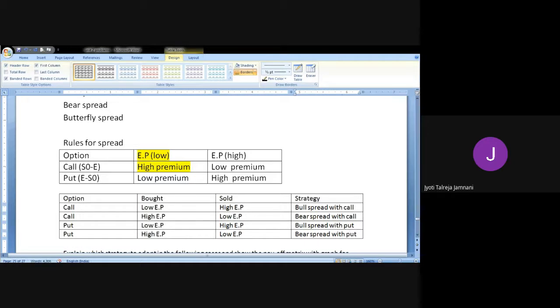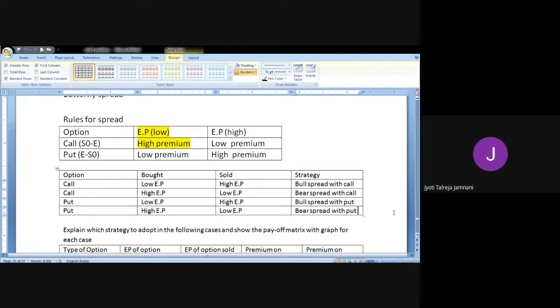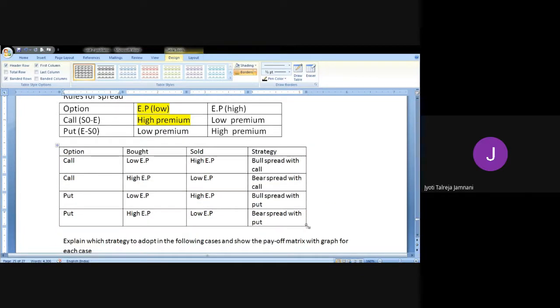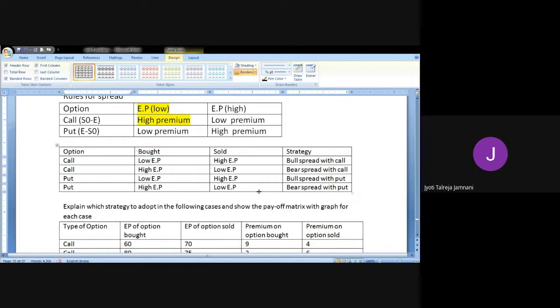Okay, so these are the four things that can happen with call and put. You can have bull spread with call, bull spread with put, bear spread with call, and bear spread with put. Now you don't have to worry about memorizing this particular table because when we are doing the solution, they may not ask you to tell the strategy all the time. They will just ask you to solve for it. So if you know how to solve for it, it's more than enough.